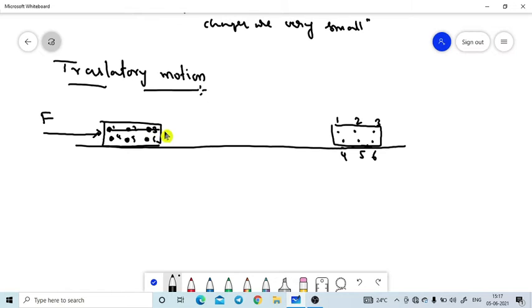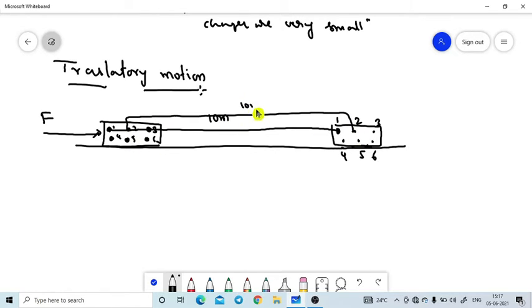These particles are displaced. Let's assume particle 1 is displaced 10 meters, then particle 2 is also displaced the same 10 meters, and particle 3 also the same 10 meters. In the same manner all particles are displaced with the same displacement. They have equal displacement.